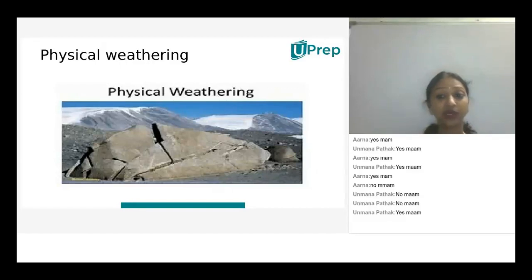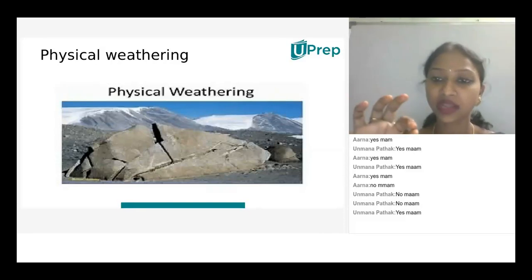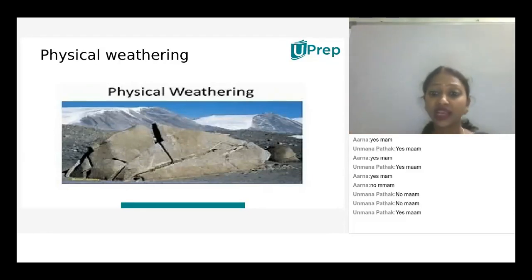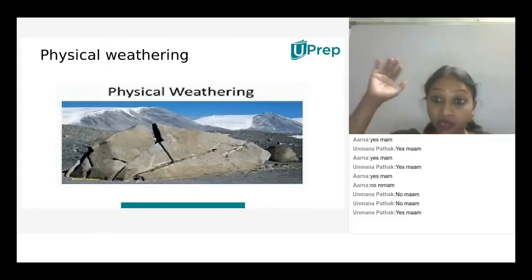But here the main aspect is that there is no chance of changing the property of the rock. Is there any change in the property of the rock? If you take a big rock or the fine particles of soil, there is no change in the property of the rock. Even a small particle gives the entire property of the big rock. Understood?